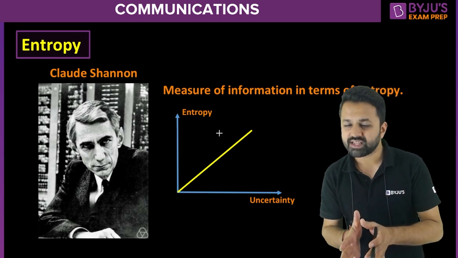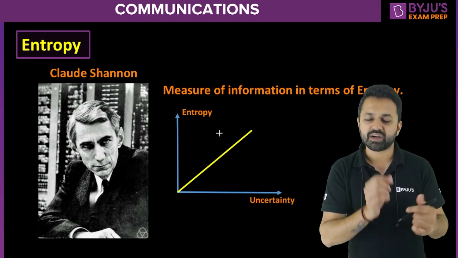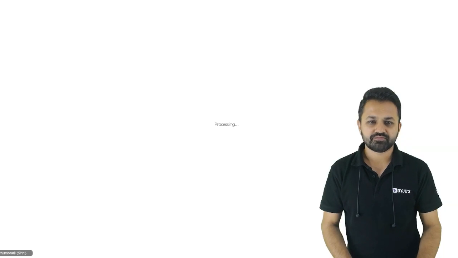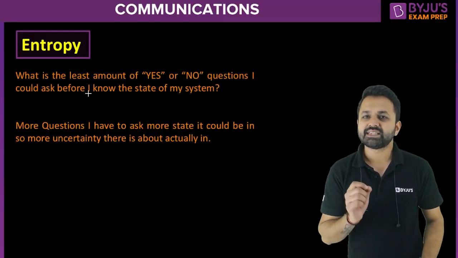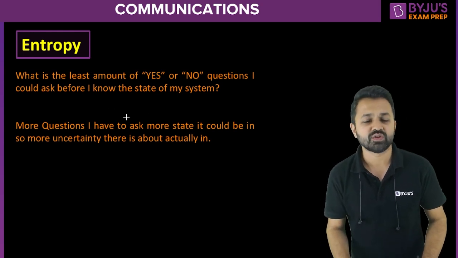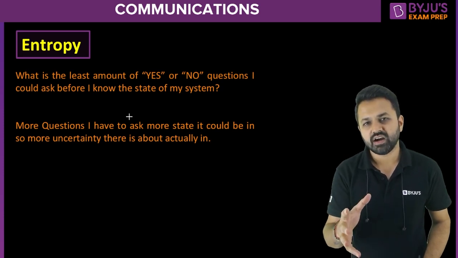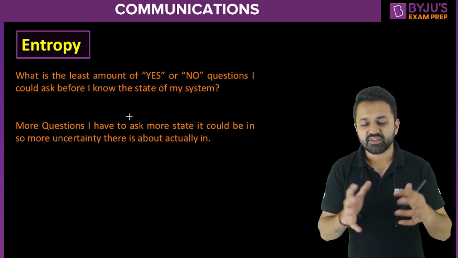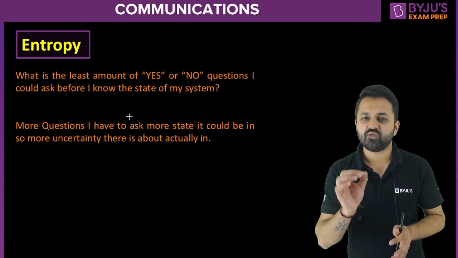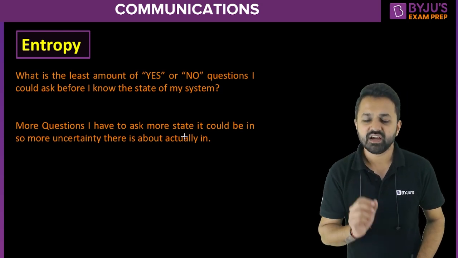Will 5 coins have more information if you flip them, or will that particular word jiggy have more information? It depends on the least number of yes or no questions I could ask before I know the state of my system. Suppose I flip a coin and I want to know the answer. If it is a fair coin, then I know that it can be head or tail. So what question should I ask? I should ask only one question: is it head or tail?